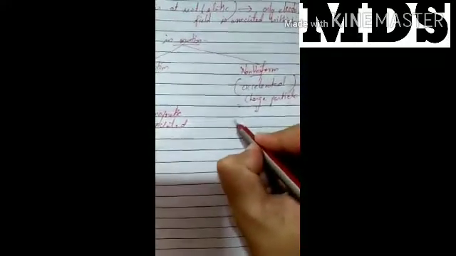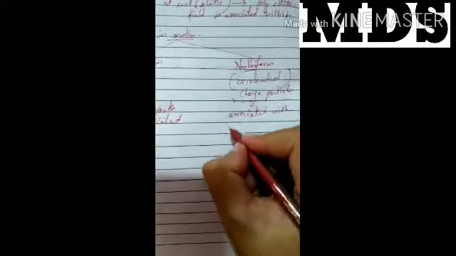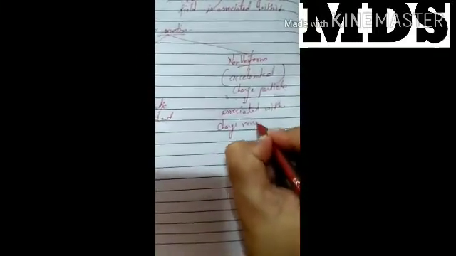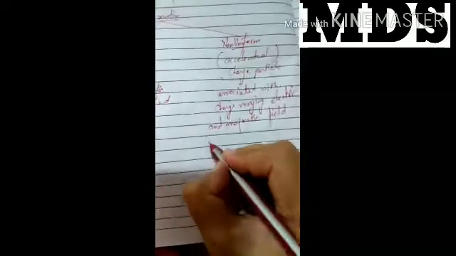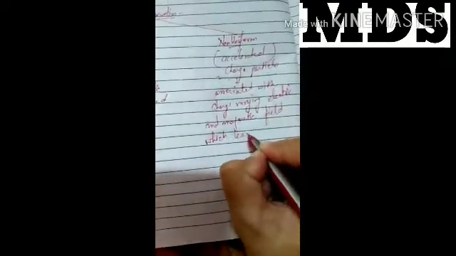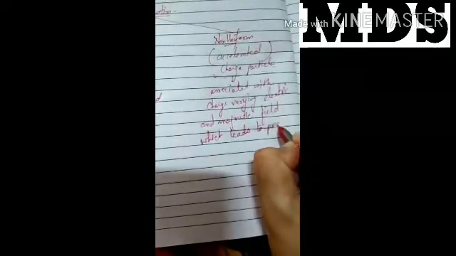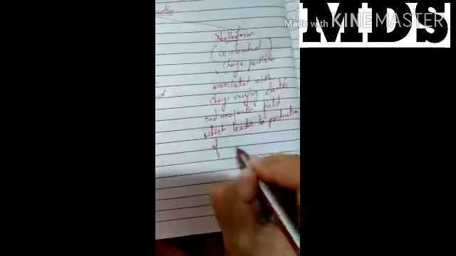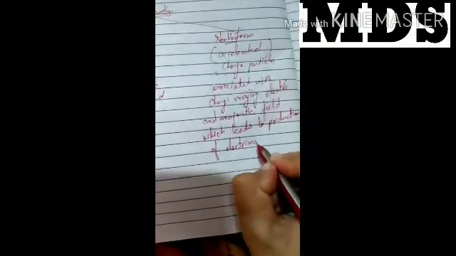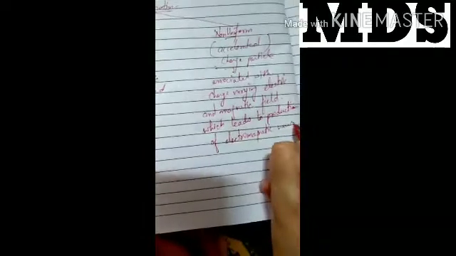An oscillating charged particle is associated with varying electric and magnetic fields, which leads to the production of electromagnetic waves.